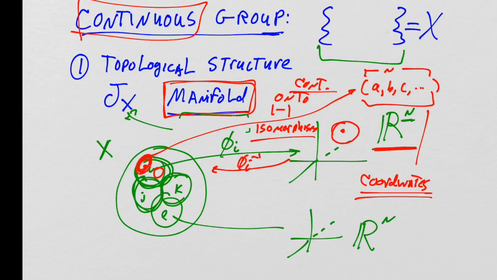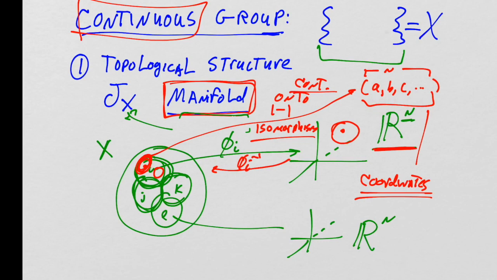I'm basically giving you this crash course in manifolds. But when we say something is a manifold, we're essentially saying we can give every member of the set coordinates. Now, on top of that, this thing has to be a differentiable manifold. Well, actually, let's just say for now, it just has to be a manifold. So the topological structure of a continuous group is a manifold, which means every one of the points in the continuous group can be given coordinates.